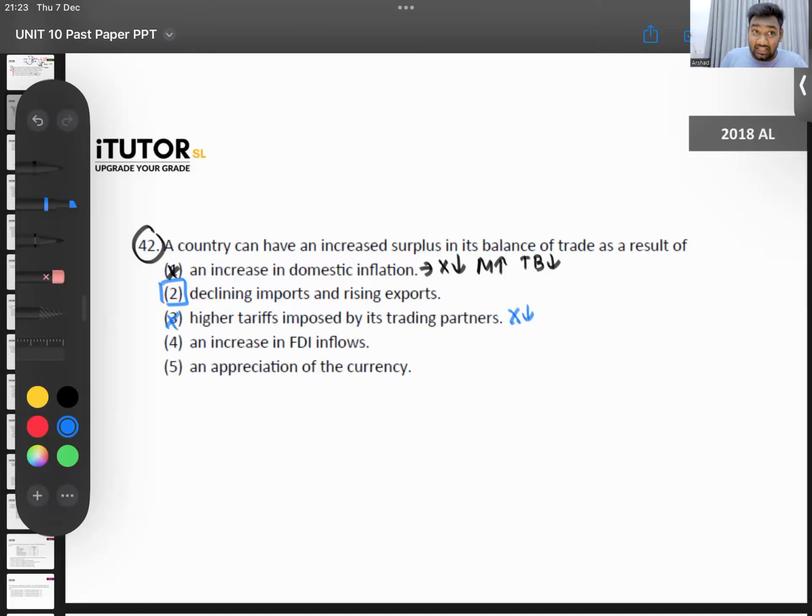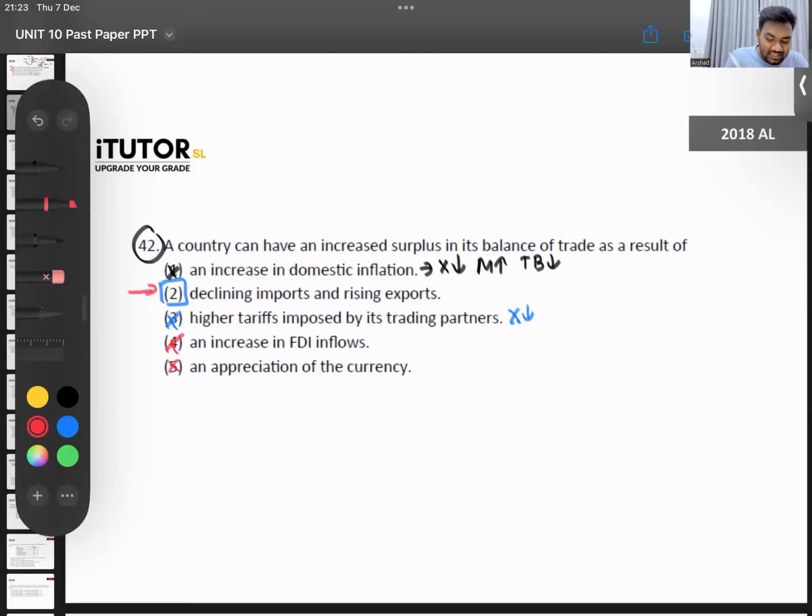Increase in FDI inflows. If foreign direct investment inflows increase, that's good for your country, but will that affect our trade surplus? No. Your trade balance is visible exports minus visible imports, so it doesn't affect it. It will go on the financial account. Appreciation of the currency: usually when the currency appreciates, exports will fall and imports will rise. So not this one as well.